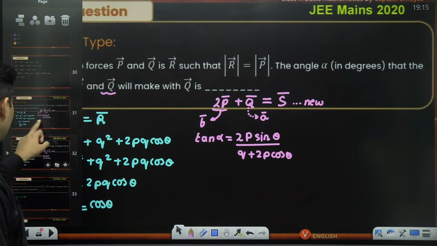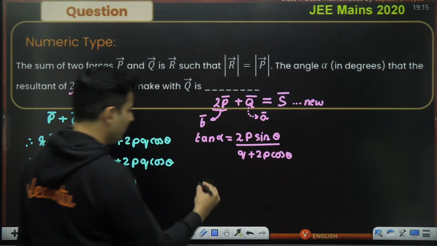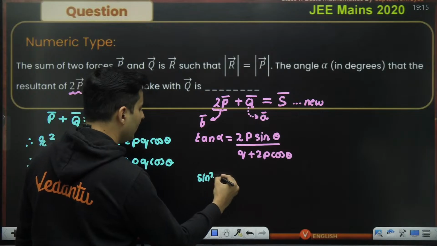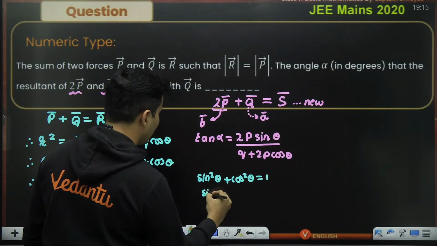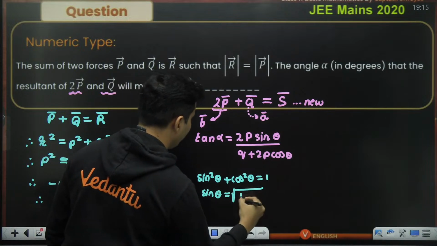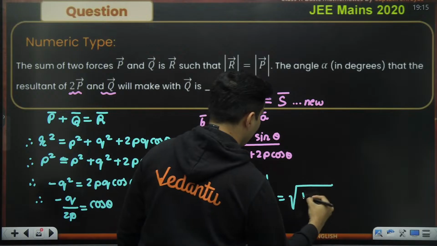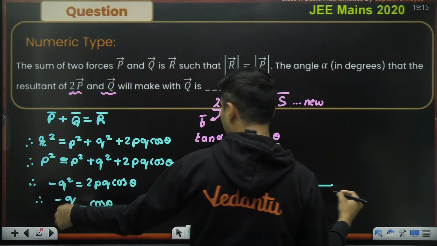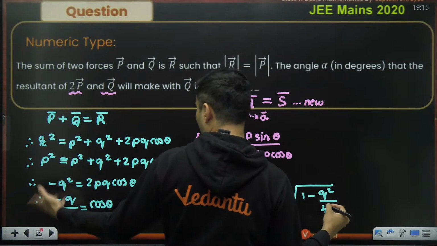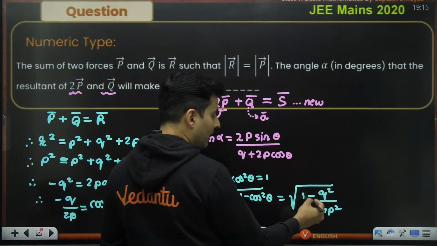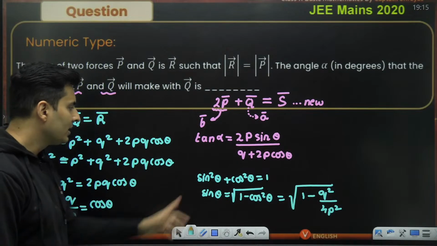Okay, don't worry, man. We'll find out sine theta also. How can we find sine theta? Simple. Sine square theta plus cos square theta is 1. So sine theta is a root of 1 minus cos square theta. That means this square, which is q square by 4p square. Minus square is positive, so don't worry about that minus and make it positive. That will be a big silly mistake. So root of q square by 4p square, that is sine theta.